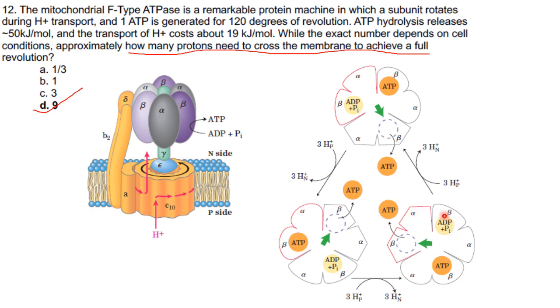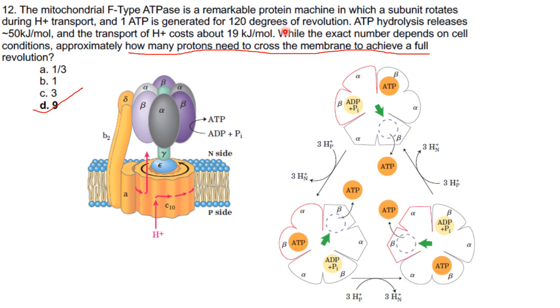So this is the second 120-degree rotation, and another ATP molecule is released, 3 protons are needed. Again ATP is released, rotation of this F1 particle takes place, again protons are released. So here they have told the mitochondrial F-type ATPase is a remarkable protein machine in which a subunit rotates during H plus transport and 1 ATP is generated for 120 degree of revolution.